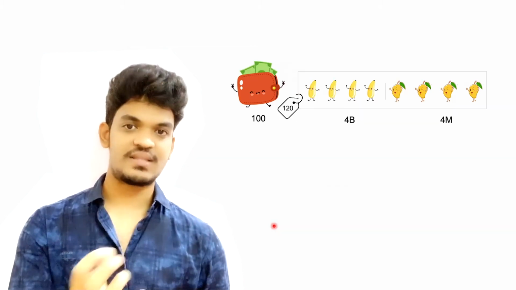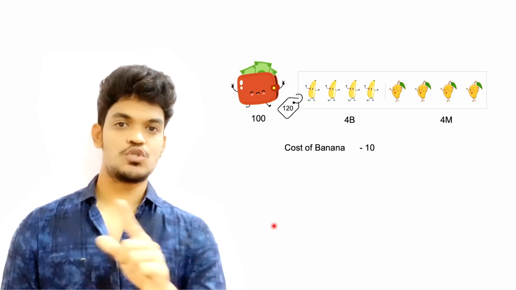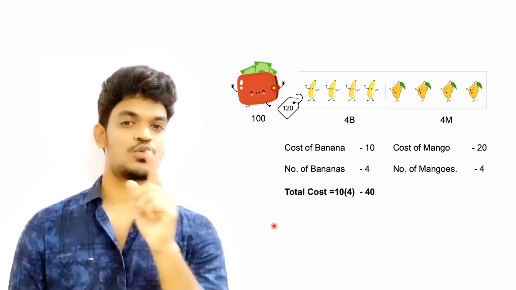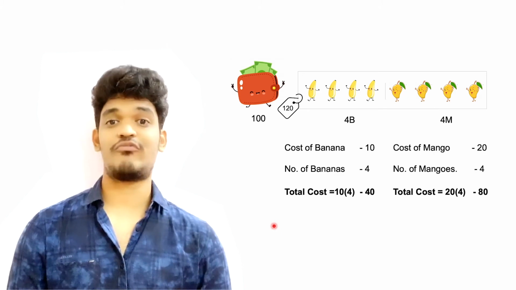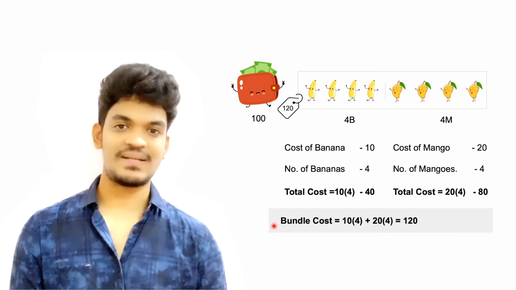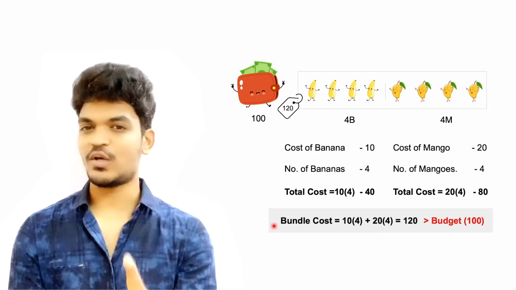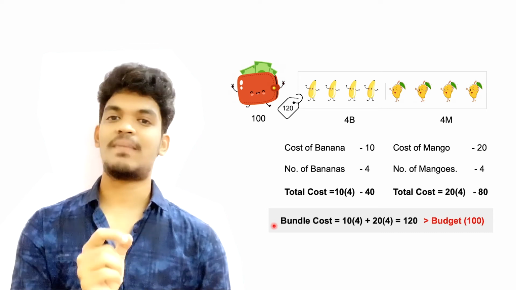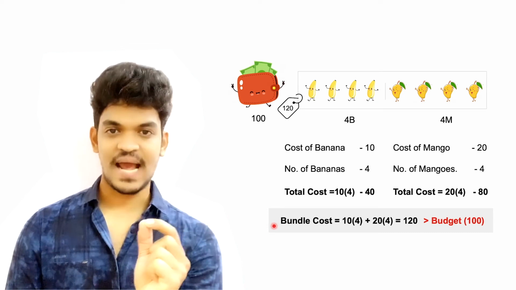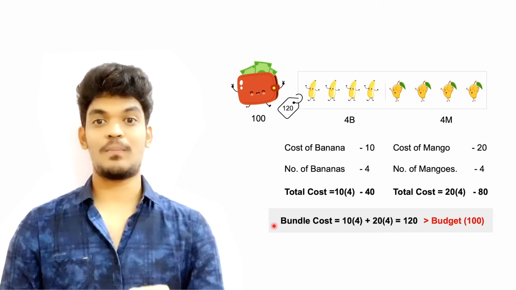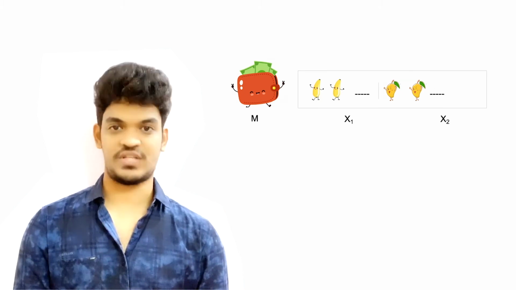Okay, let's take the third bundle, 4 bananas and 4 mangoes. Cost of each banana is equal to 10. So 4 into 10, which is equal to 40. Cost of each mango is equal to 20. So total cost of mangoes is equal to 4 into 20, which is equal to 80. So the total cost of the bundle is 40 plus 80, which is equal to 120. But 120 is greater than the budget, which is 100. So the third bundle you cannot buy. So the cost has to be less than the budget or equal to the budget, but it cannot be greater than the budget.